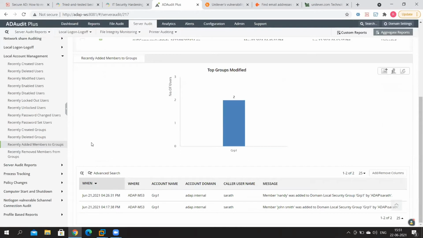Just take a look at this. What this report is basically telling you is that there is this particular user called Sarath, who's part of this domain. Now, what this user has done is that they have added this particular member to the domain local security group called GRP1. Now, this is obviously a very, very privileged action, and an action that as a security administrator, you probably want to take a second look at.